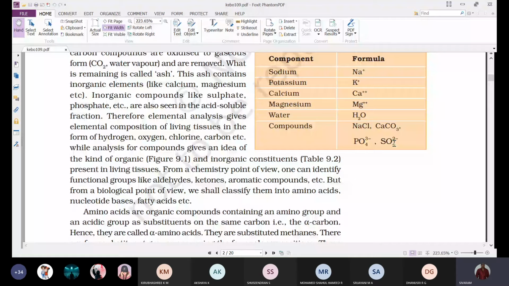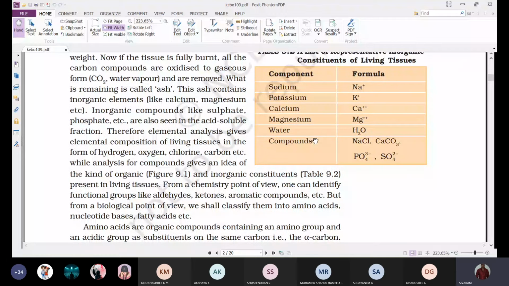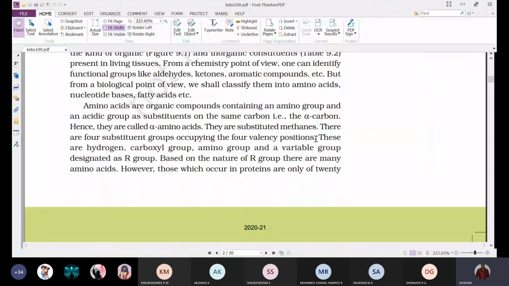Like this we'll find different types of inorganic elements that are present. But when it comes to organic compounds present in living organisms, we classify them as amino acids, nucleotide bases, and fatty acids, etc. And first we'll go with amino acids.